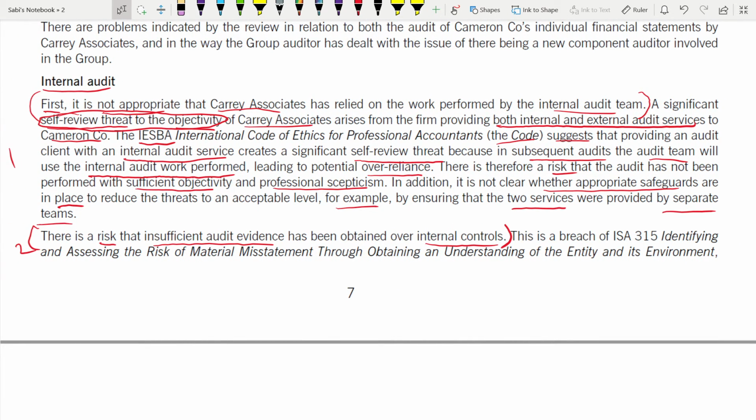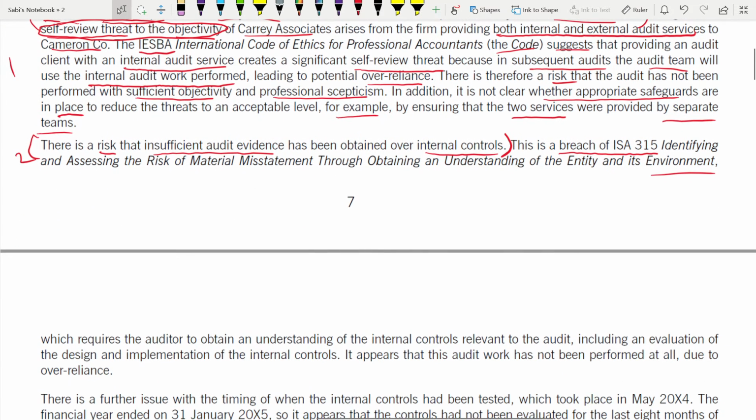So when it's insufficient, you have to think which standard is breached and make sure that you write that standard here. So this is a breach of ISA 315, identifying and assessing risk of material misstatement through obtaining an understanding of the entity and its environment. You don't have to write all this. You can just write ISA 315, that's enough. It's understood.